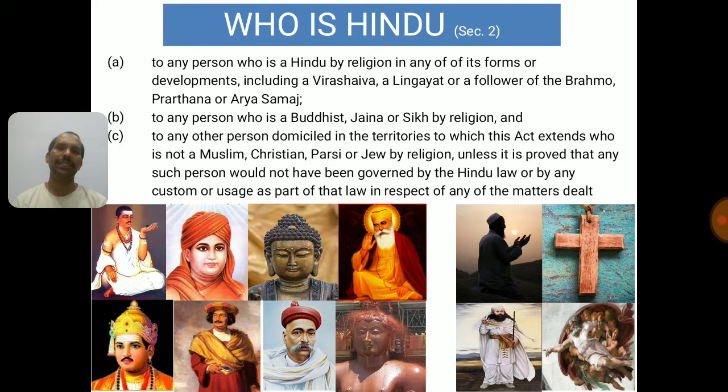So Section 2 subsection (b) covers Buddhists, Jains or Sikhs, who are covered under this act. And then subsection (c): any other person domiciled in the territories to which this act extends. When I say domiciled in the territories, it means, except for Jammu and Kashmir, all the other territories within India, who is not a Muslim. Now the act gives the negative perspective: whoever is not a Muslim, Christian, Parsi or Jew by religion.